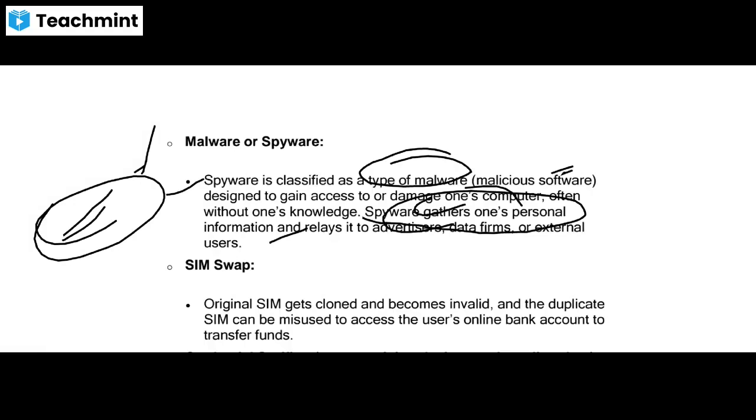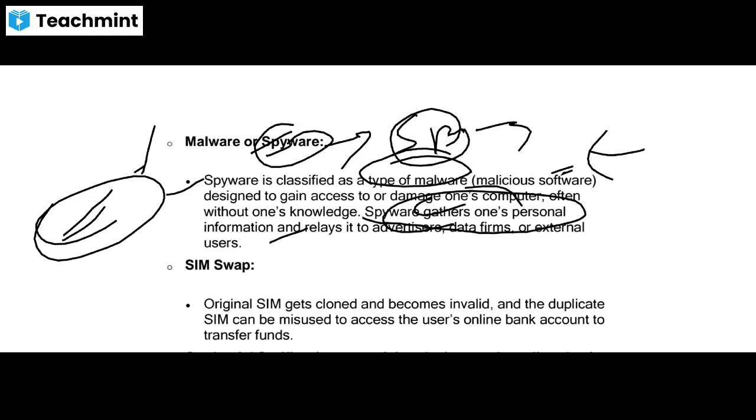Okay, spyware is nothing but like a spy. As a spy can easily trespass through your territory and collect data, this spyware also can easily gain access to your computer without your knowledge and get the data from your system.